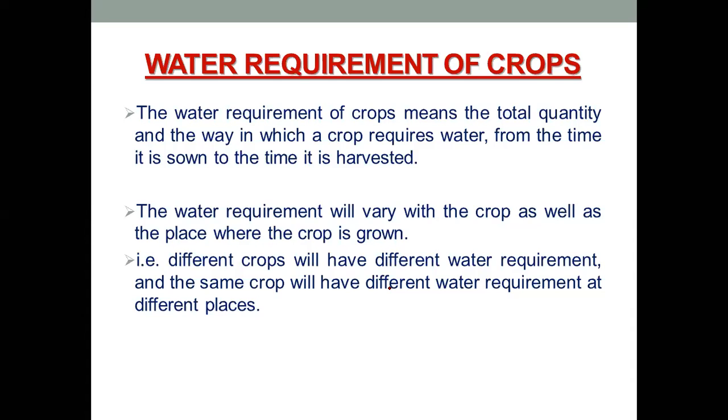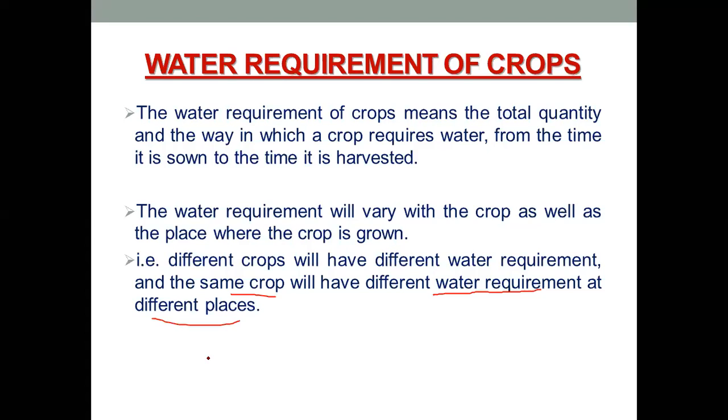This is self-explanatory, but it is said here that the same crop will have different water requirements at different places. That means if you grow sugarcane in western Maharashtra, which is the hub of sugarcane plantation, and if you grow sugarcane in a dry area such as the Marathwada region, the water requirement for the sugarcane crop in the two regions will be different. Although it is the same crop, the water requirement will be different.